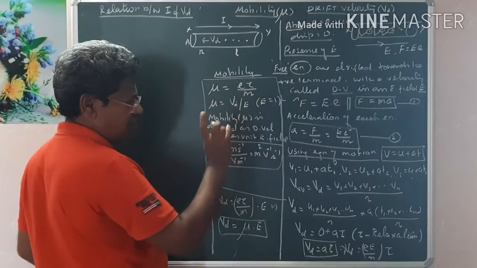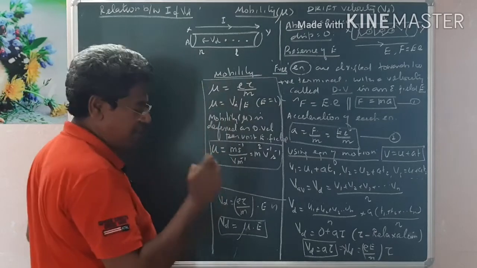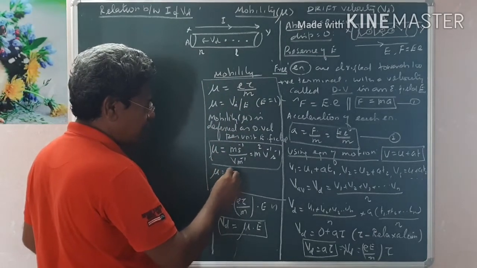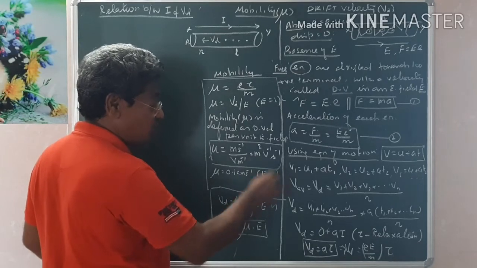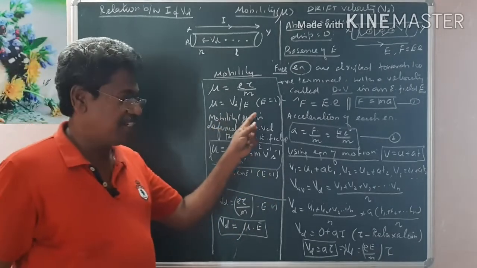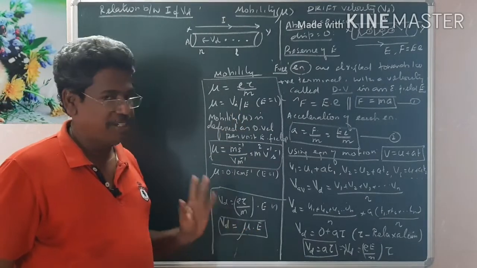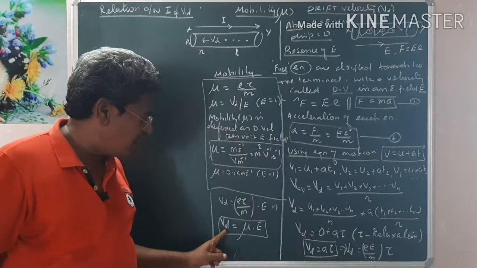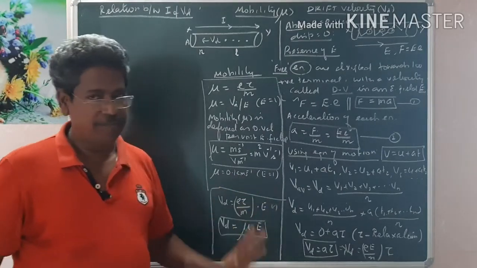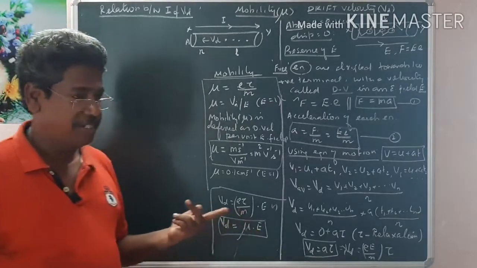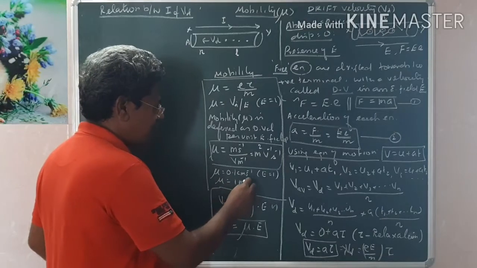E, tau, m are all constant, and mu is equal to the velocity for unit electric field. Suppose E equals 1, then the mobility mu is equal to 0.1 centimeter per second for electric field equal to 1. Remember, when the electric field increases, the velocity will also increase. Therefore, drift velocity Vd is equal to mu, that is 0.1 centimeter per second, for electric field equal to 1. Electric field increases, velocity also increases. Or instead of writing 0.1 centimeter per second, mu can also be written as 1 millimeter per second.